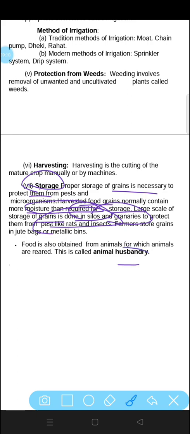Now, animal husbandry. Food is also obtained from animals, for which animals are reared. So, rearing of animals at large scale for food and milk is called animal husbandry.